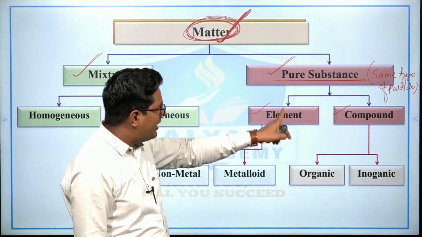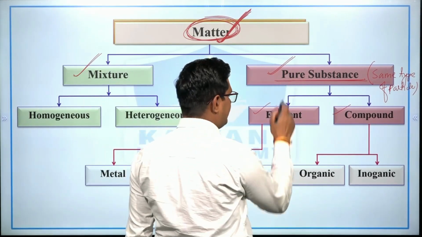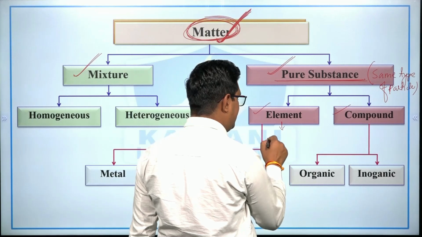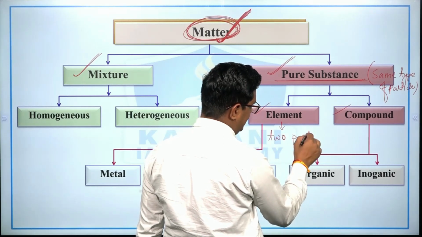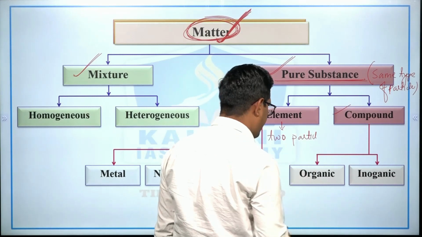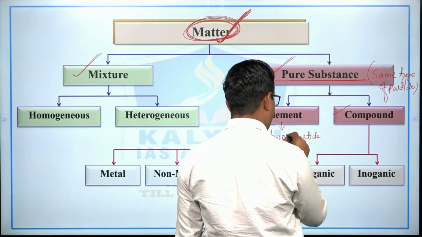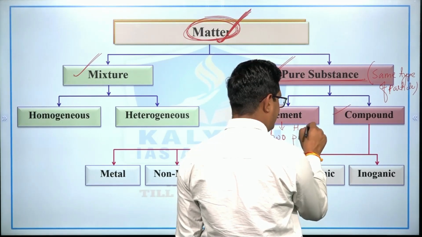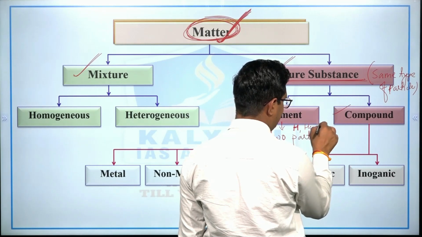What is an element? An element is the form of pure substance which cannot be split into two or more forms. For example, this is hydrogen, this is helium, this is iron.